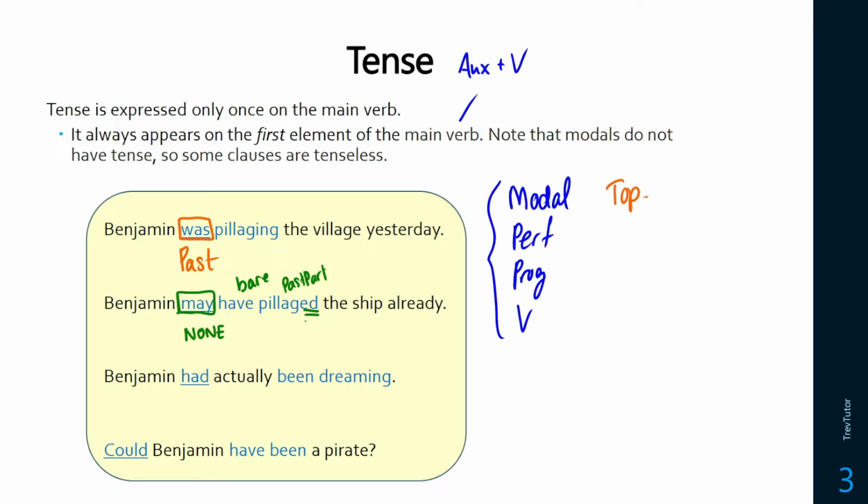So Benjamin had actually been dreaming. In this sentence, we take a look at our first verb. Here we have an intervening adverb, but that doesn't matter because we're just looking at the chain of modal, perfect, progressive, and verb. So this is had, this is past tense, had versus have. And finally, with could Benjamin have been a pirate? This is a question, but we see the modal out front, then the perfect, then the verb. So do modals have tense? The answer is no, so there is no tense in this sentence.